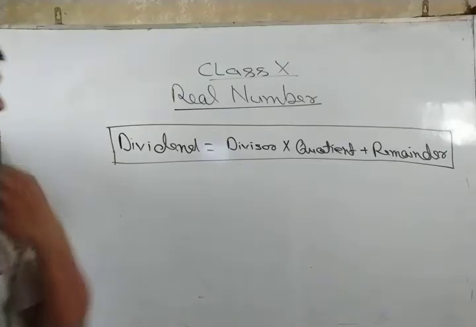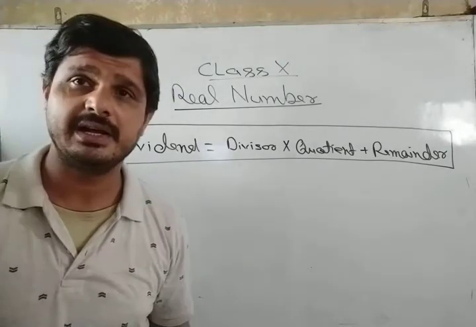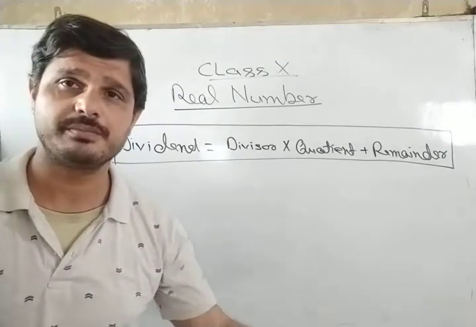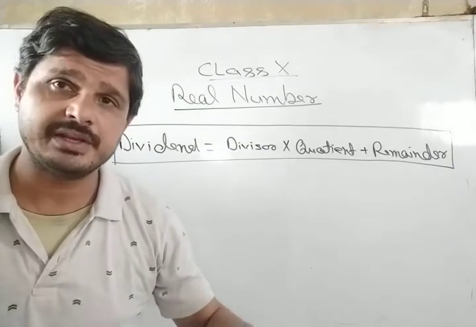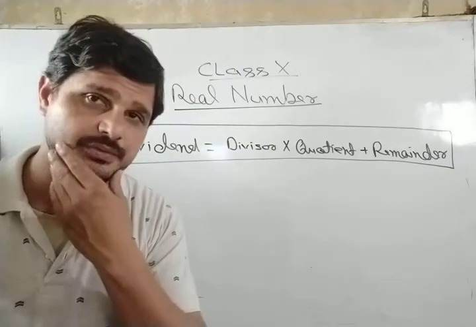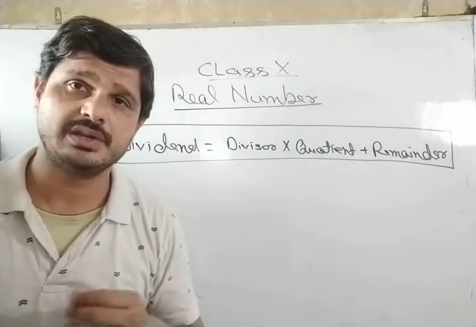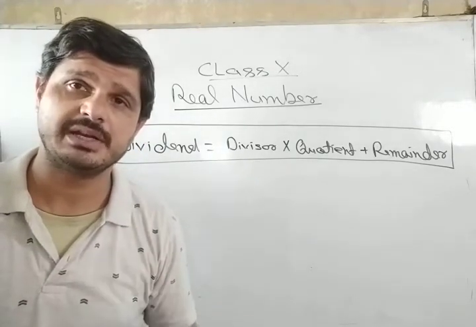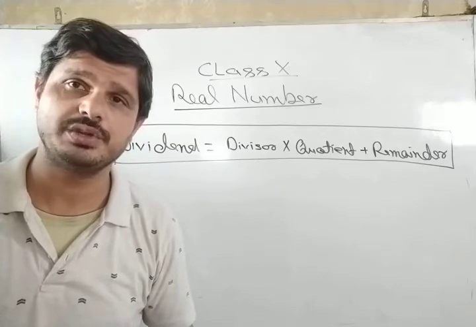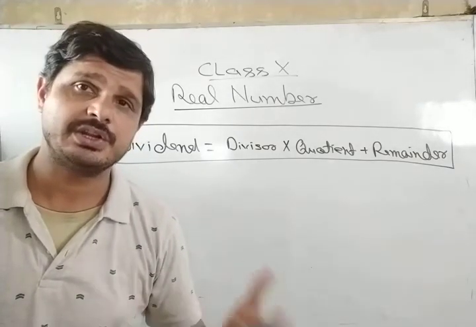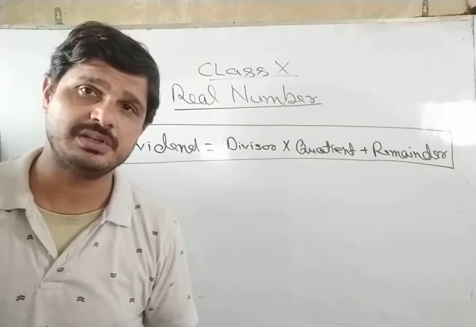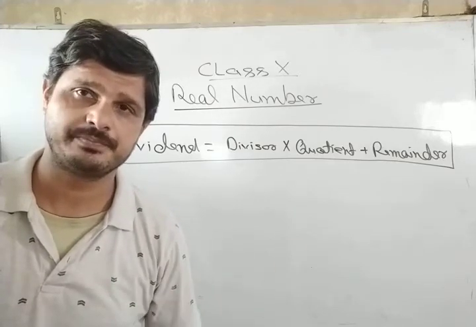Actually, why is it a lemma? Why is it not a theorem? Let us take the example of Pythagoras theorem. It has been given by the scientist Pythagoras, so it is named after him.